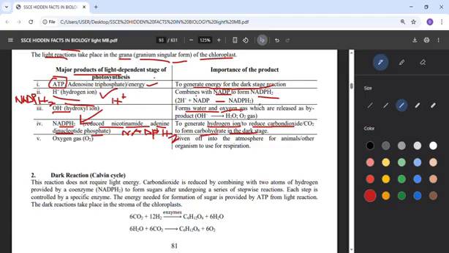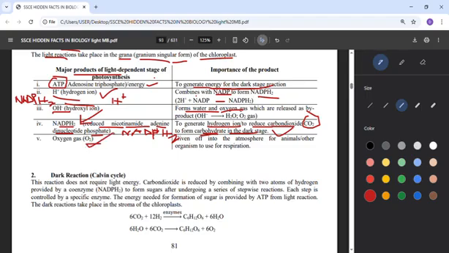The remaining energy that is formed will be conserved from ADP to ATP. That's one. Then the hydrogen ion is to reduce carbon dioxide to form carbohydrates. There will not be enough of all these things at night, so that's why they are storing it. So it's that carbohydrate that will now be used in the dark stage.